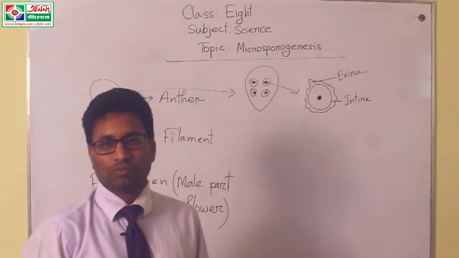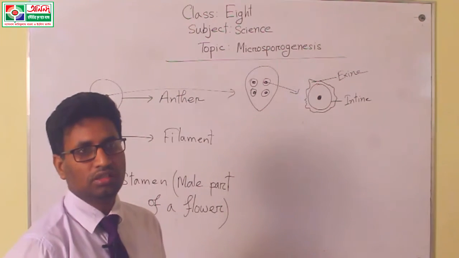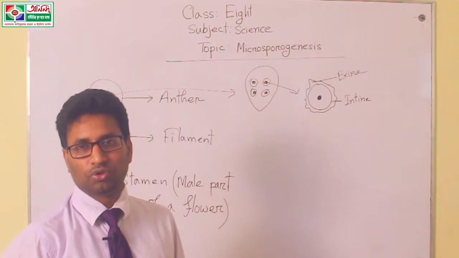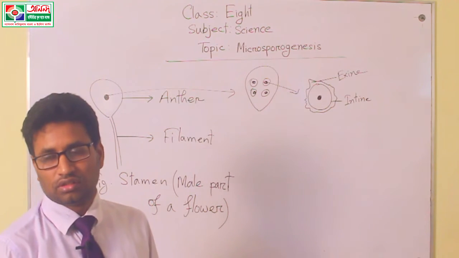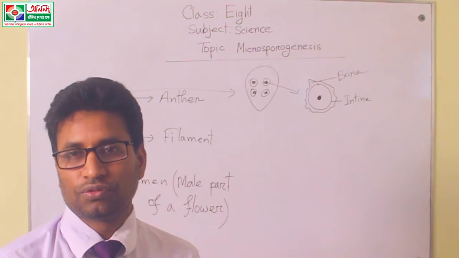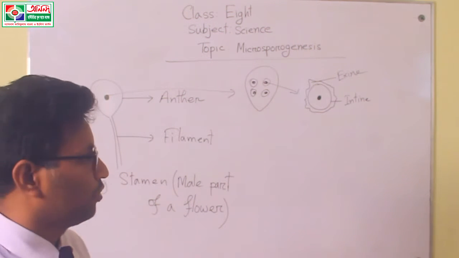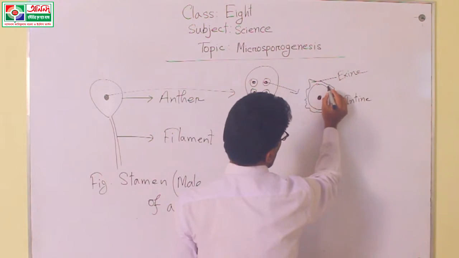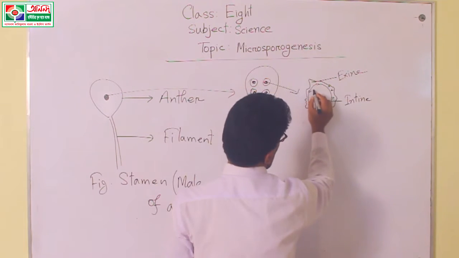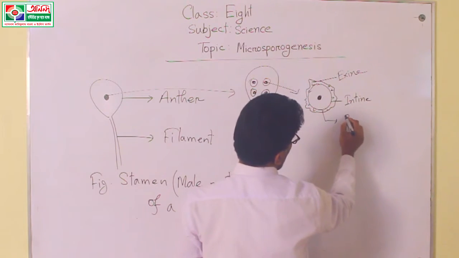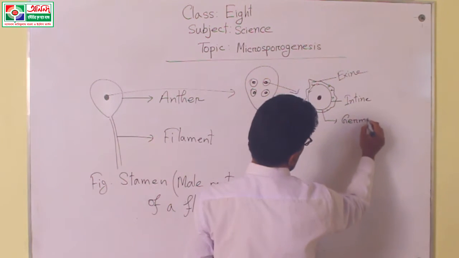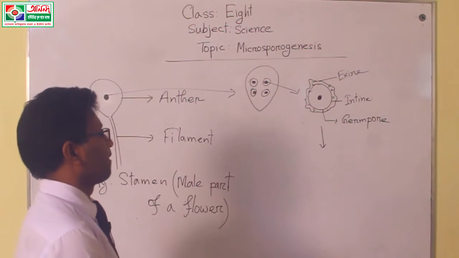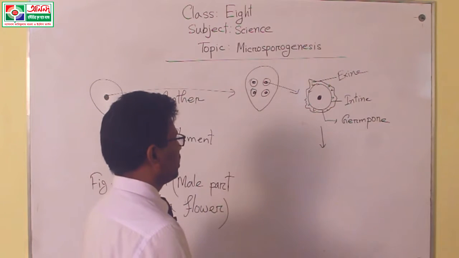A lot of pores are present within the layer of the pollen grain. The name of this pore is germ pore. Suppose these are pores. This is called germ pore.